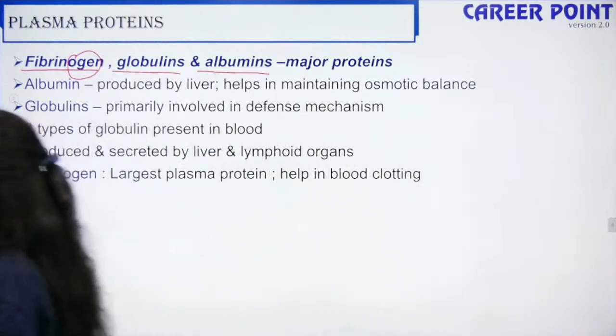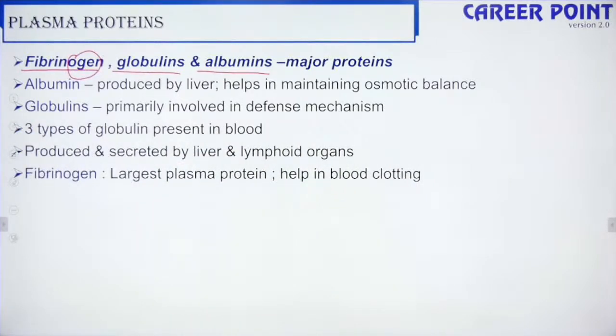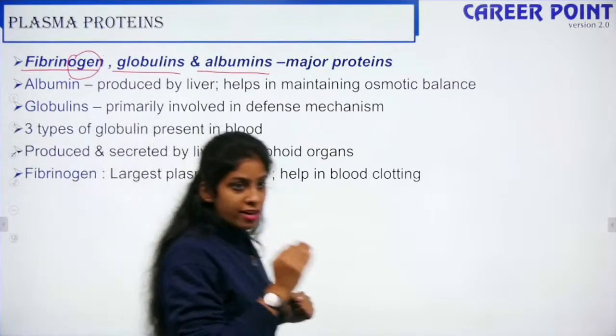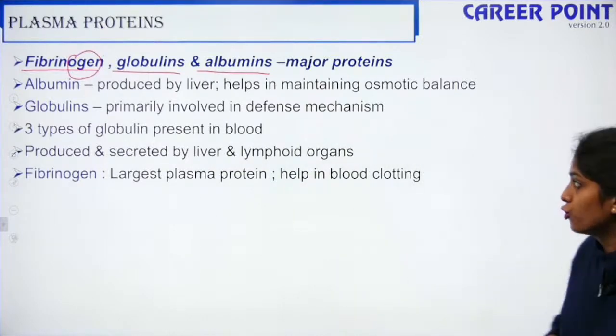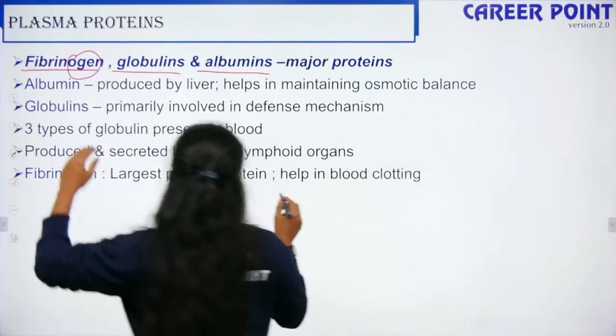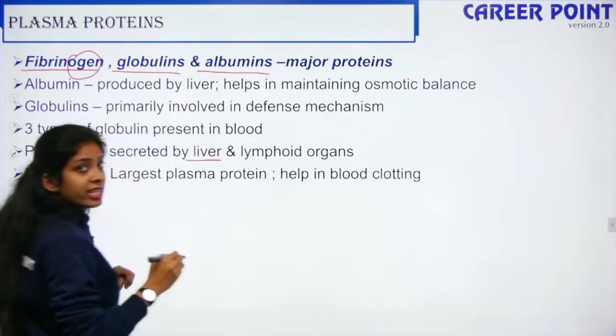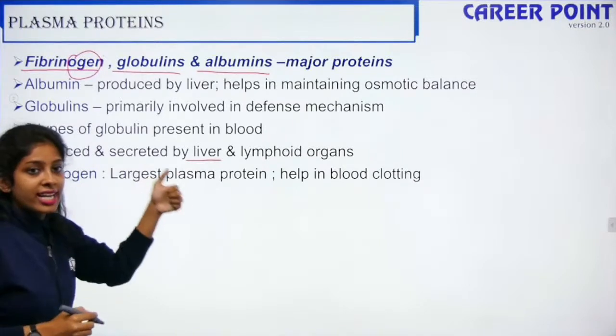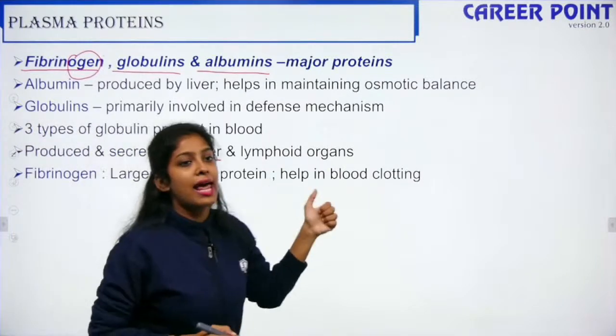Fine. So these are the three plasma proteins to be sure. We were talking about albumins, then we spoke about globulins, and the third one is fibrinogen. Globulins are primarily involved in defense mechanism. They are secreted by the liver and the lymphoidal organs. Fibrinogen is the largest plasma protein and it helps in blood clotting.